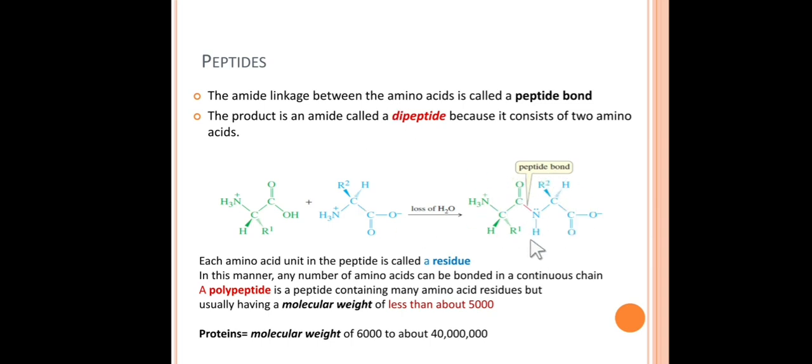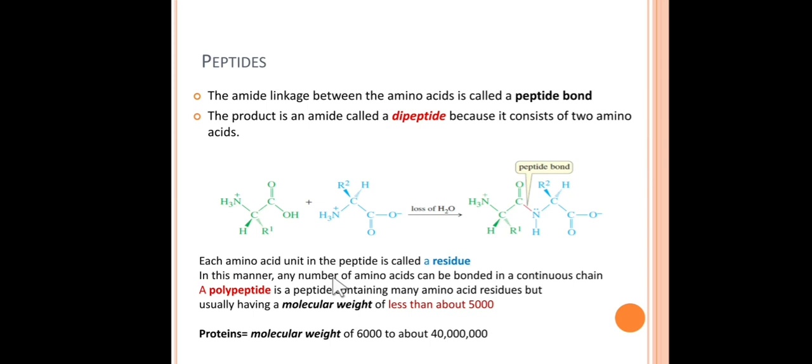Once we form a dipeptide, tripeptide or polypeptide, each amino acid unit in this peptide is called a residue. That means glycine residue, leucine residue, isoleucine residue, and so on. In this manner, any number of amino acids can be bound together to form a continuous chain.